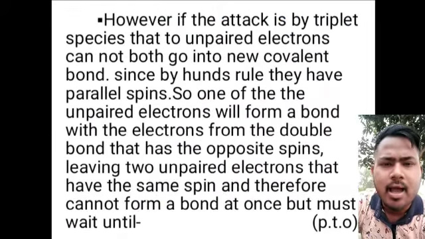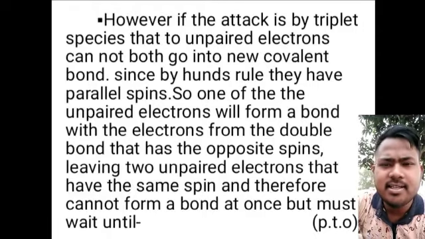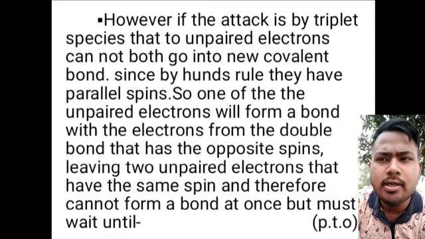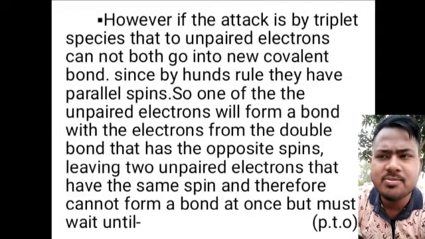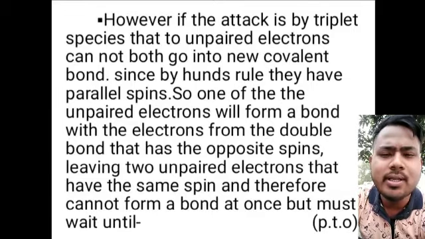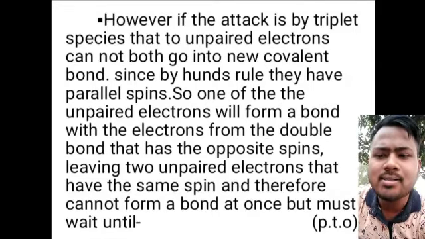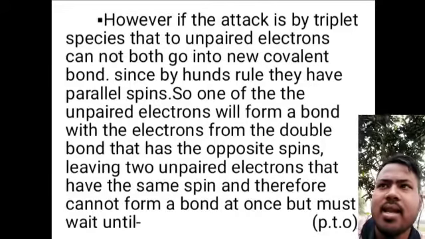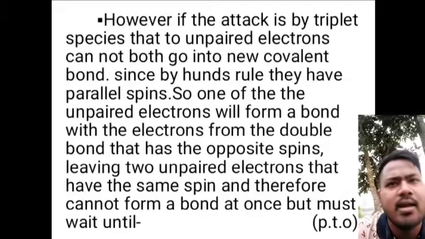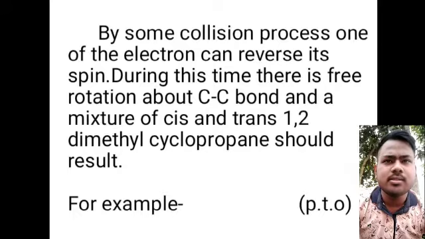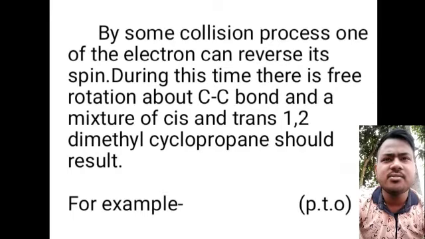On the other hand, if the attack is by the triplet species, the two unpaired electrons cannot both go into a new covalent bond, since by Hund's rule they have parallel spin. So, one of the unpaired electrons will form a bond with the electron from the double bond that has the opposite spin, leaving two unpaired electrons that have the same spin and therefore cannot form a bond at once, but must wait until by some collision process one of the electrons can reverse its spin.